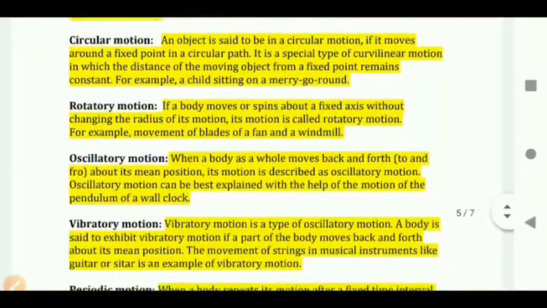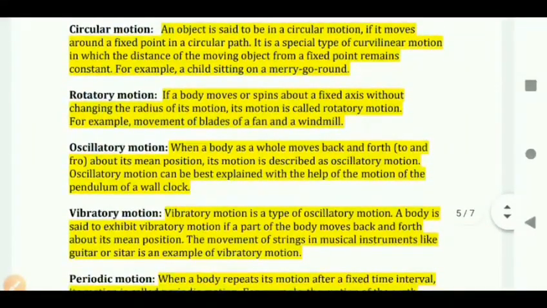Next, we have circular motion. An object is said to be in a circular motion if it moves around a fixed point in a circular path. It is a special type of curvilinear motion in which the distance of the moving object from a fixed point remains constant.